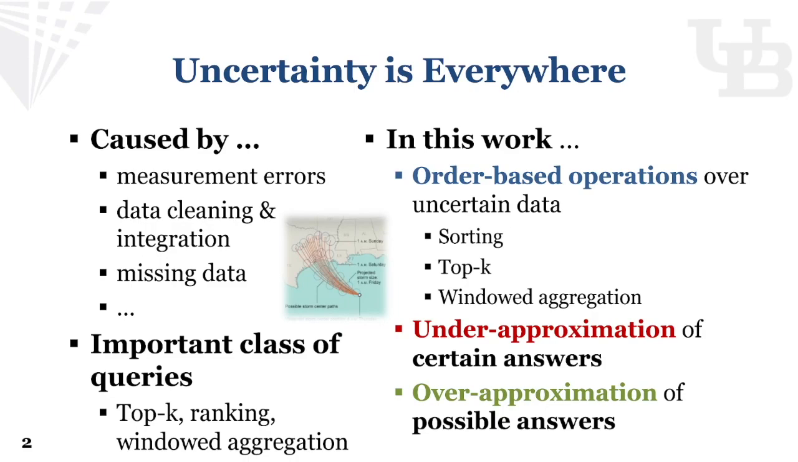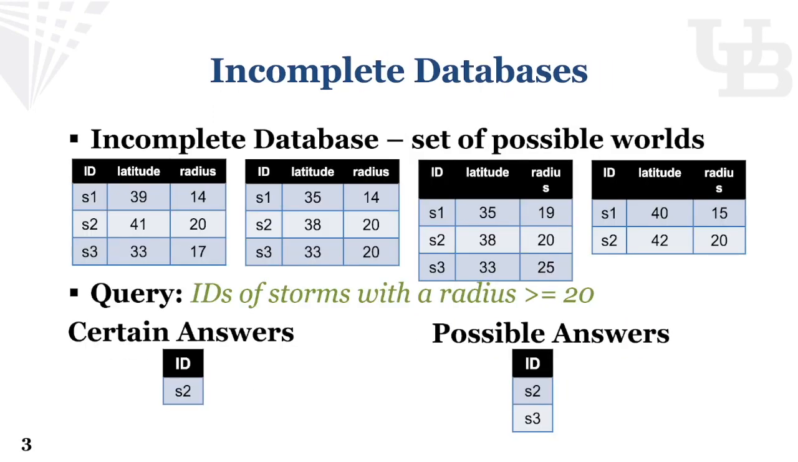We observe that an important class of queries, including top-K, ranking, and window aggregations, are widely used, but rarely supported in most uncertain and probabilistic database systems. So in this work, we propose semantics for order-based operations over uncertain data by providing an under-approximation of certain answers and an over-approximation of possible answers as part of the result.